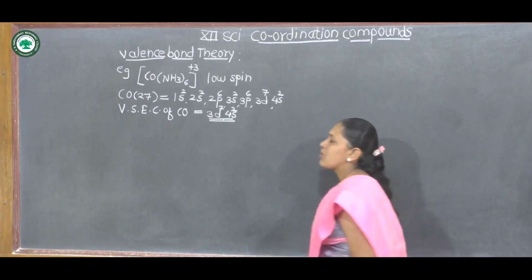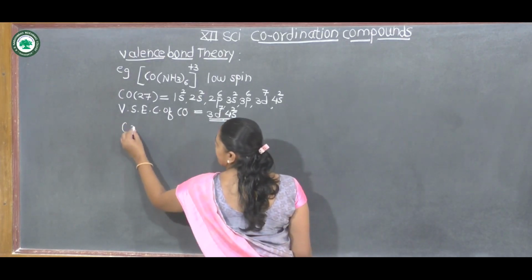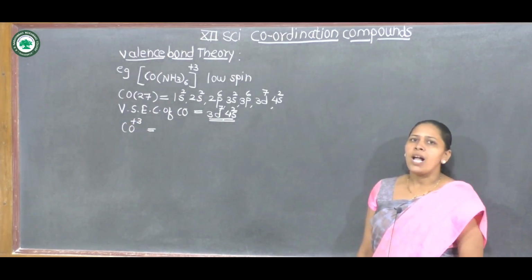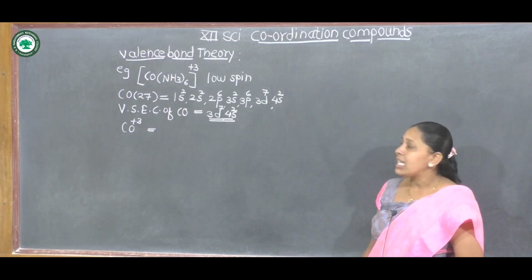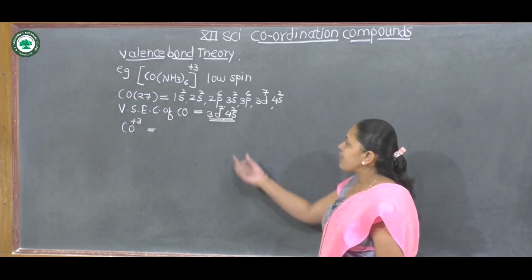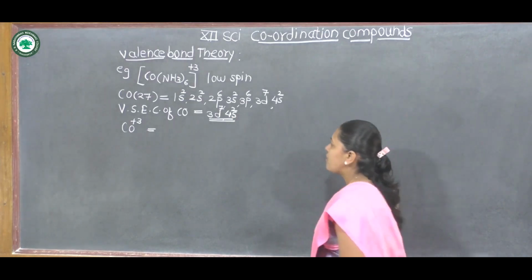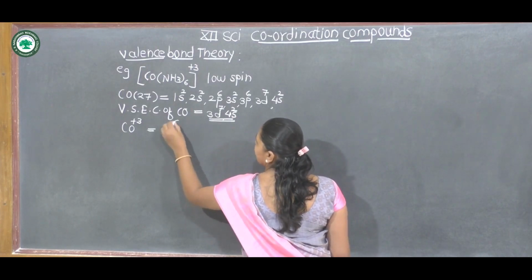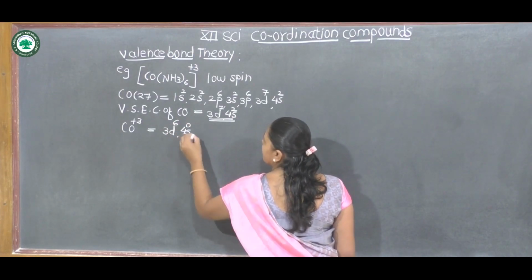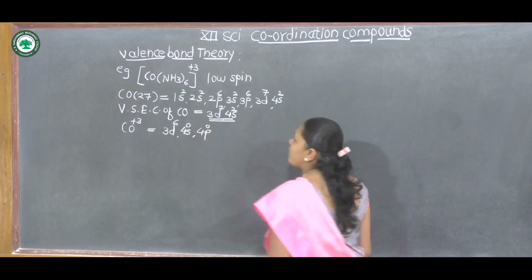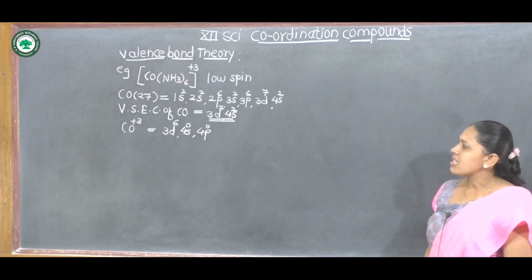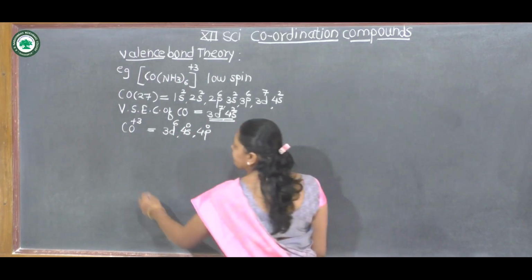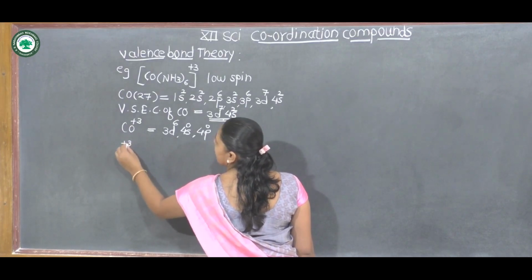In this complex, cobalt has a +3 oxidation state, that means cobalt donates 3 electrons: the two 4s electrons and one 3d electron. The electronic configuration becomes 3d6, 4s0, 4p0. This is the electronic configuration of the cobalt(III) ion in the ground state.